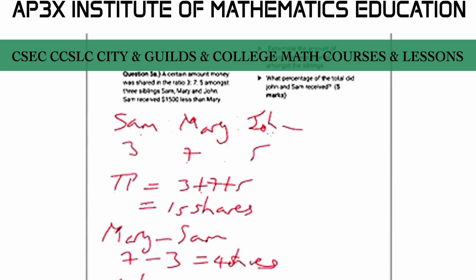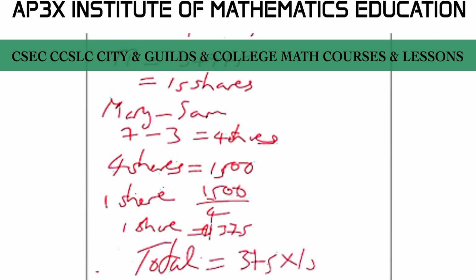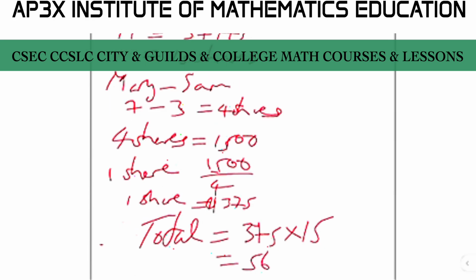The question then goes on to say, determine the amount of money that was shared amongst the siblings. So we know that the entire amount got split up into 15 portions. Since one portion is $375, we can say that the total is equal to $375 multiplied by 15, and that's going to be equal to $5,625. That would be the total shared by the siblings.